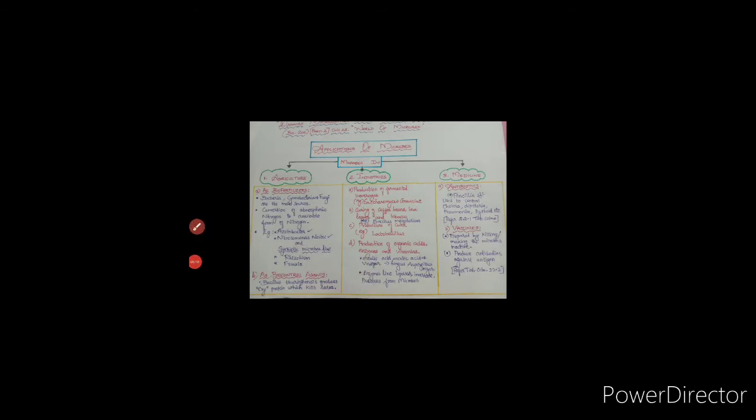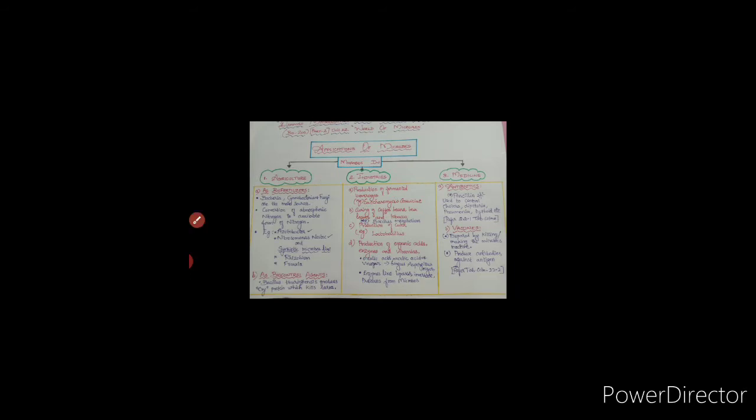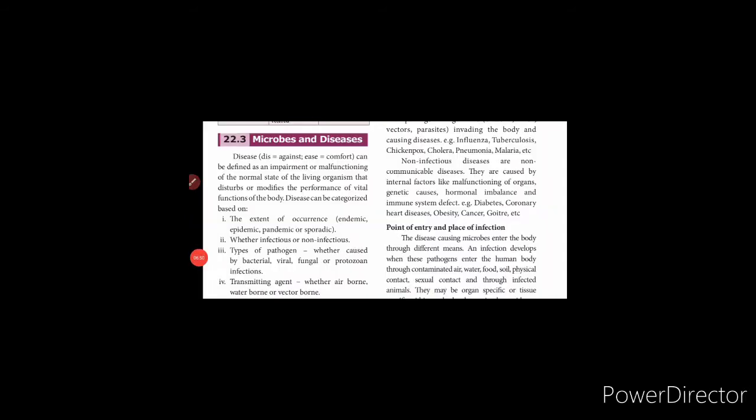Agriculture, industries and medicine. In agriculture, microbes are used as biofertilizers and biocontrol agents. In industries, they are used in the production of fermented beverages, curing coffee beans and tea leaves, and production of organic acids. Then in medicine, antibiotics and vaccines. Okay, next we will see about microbes and diseases.